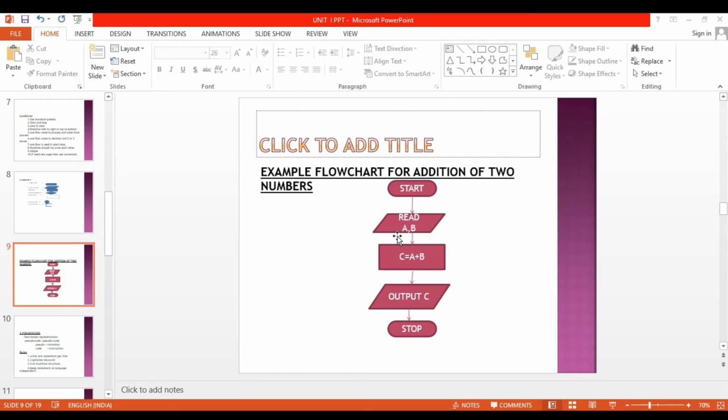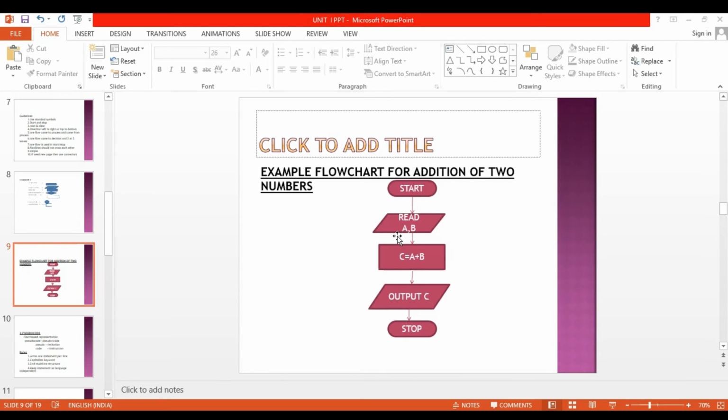Okay, then after that, we want to get the input from the user. That is read. Then addition of two numbers. So we want to get two inputs from the user, that is A and B. Then after that we want to add two numbers, that is A plus B. A plus B is stored in the variable C. So C is equal to A plus B.